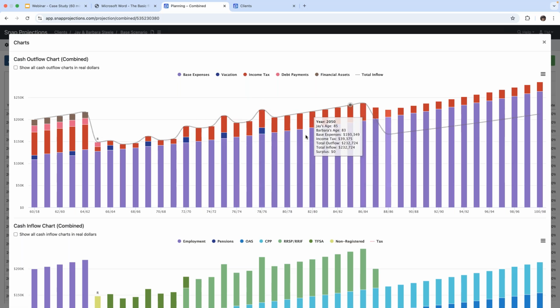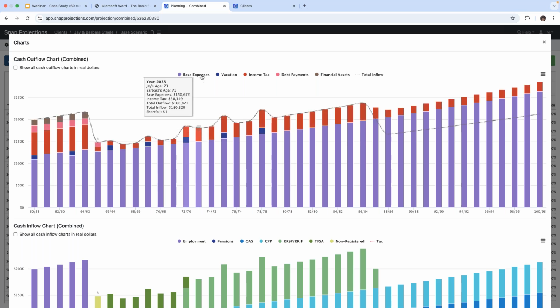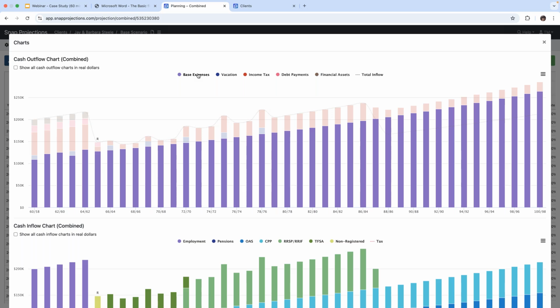So the first chart that we're going to look at is our cash outflow chart. So basically this shows us where the client's money is going. If I hover over base expenses, which are in purple, only those base expenses will show. So that's the $115,000 that we see coming out every year.